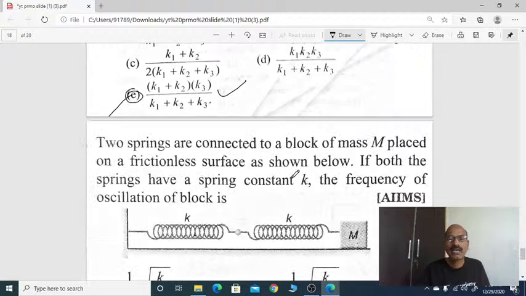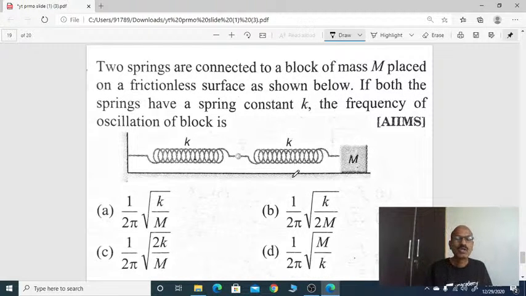Let us go for the next one. Two springs are connected to a block of mass M placed on a frictionless surface as shown. If both the springs have spring constant K, the frequency of oscillation of the block is, see that question.